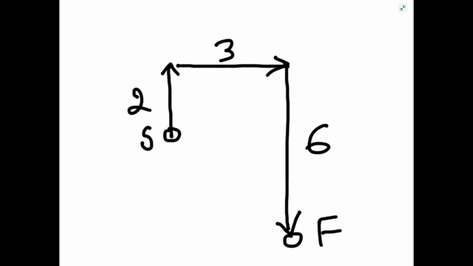So he started from S, went 2 north, then right 3 kilometers, then south 6 kilometers, and he has reached F point, final point of destination. Journey is finished. So now for displacement, you have to make a straight line between initial and final point like this.